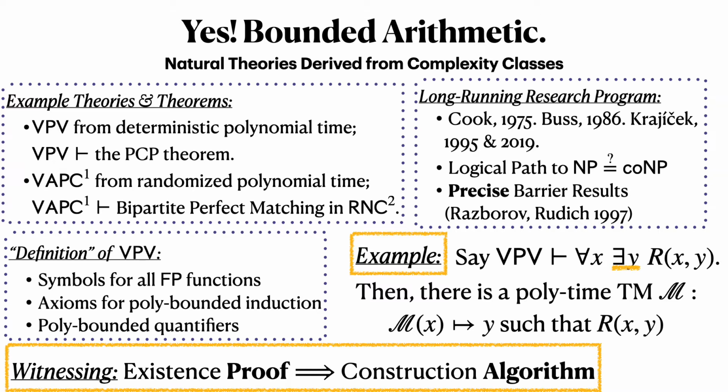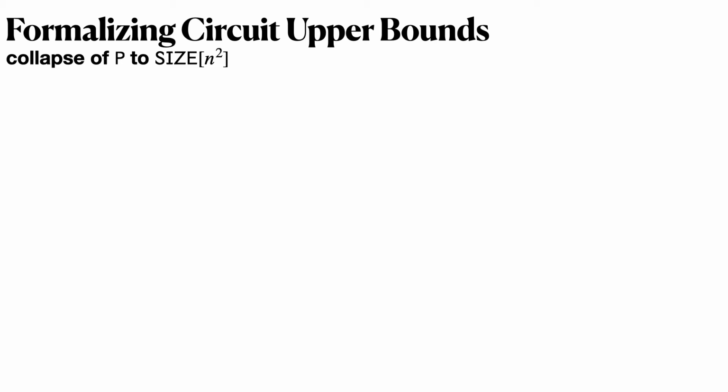So that's a whirlwind tour of bounded arithmetic. Now, let's zoom in on the types of theorems that we want to study today, circuit upper bounds. In particular, we'll look at saying that P collapses to quadratic size circuits.